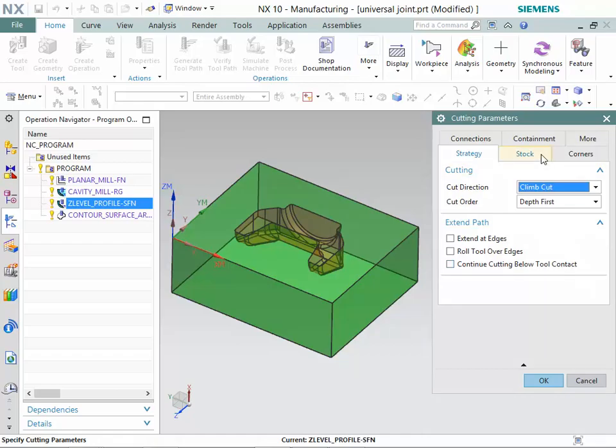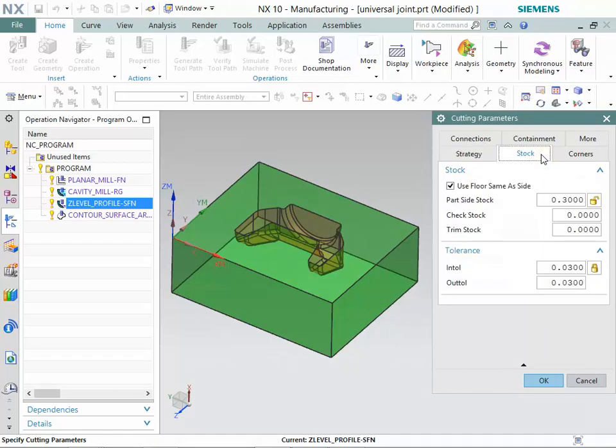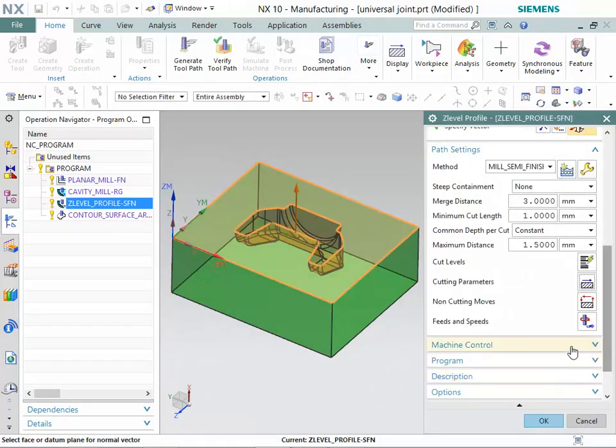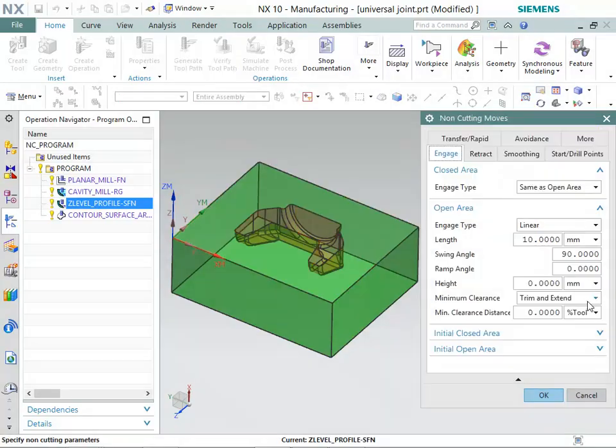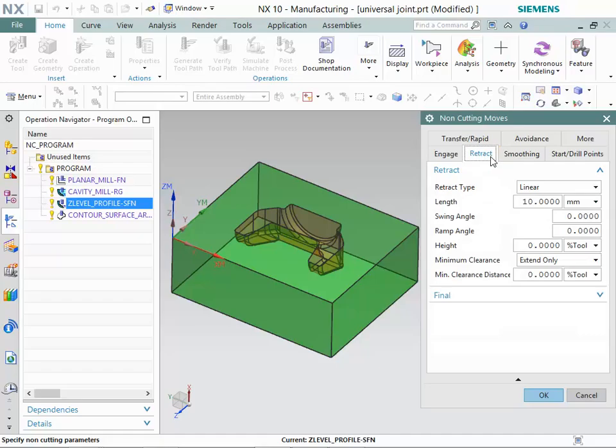Now, select the Stock tab. Make sure that these values are specified in Stock tab. Now, click on the Non-Cutting Moves button. Make sure that these options are selected in Engage tab. Now, select the Retract tab. Make sure that these options are selected in Retract tab.